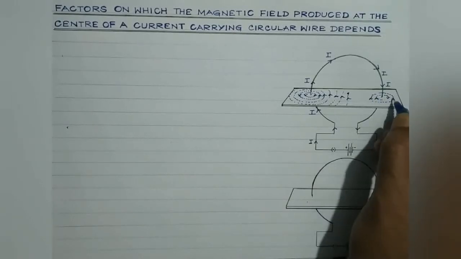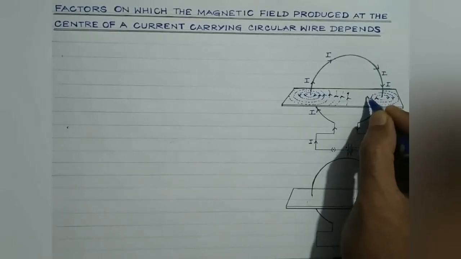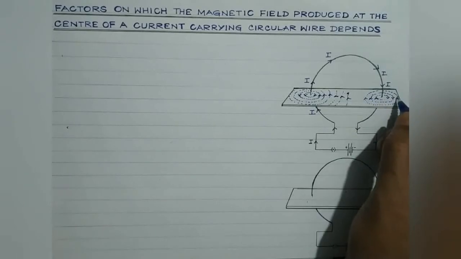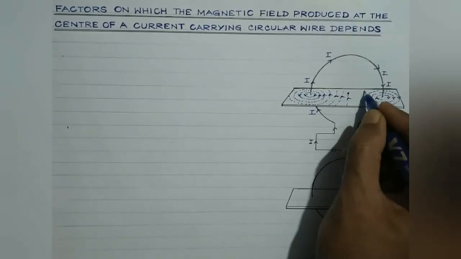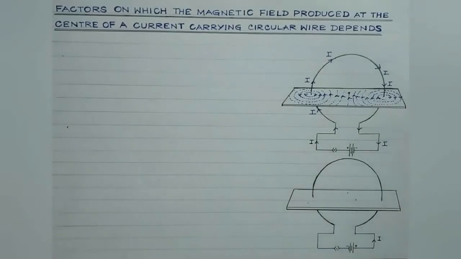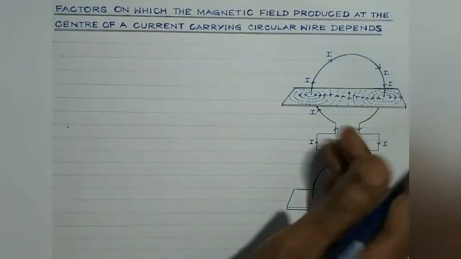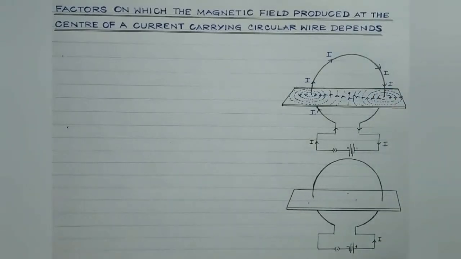So what we conclude is, in case the current in the circular loop flows in the clockwise direction, then the magnetic field lines, when seen through the face of the current carrying loop, will appear to enter like this. All the field lines will appear to enter through this face. They will tend to enter through this face, right?